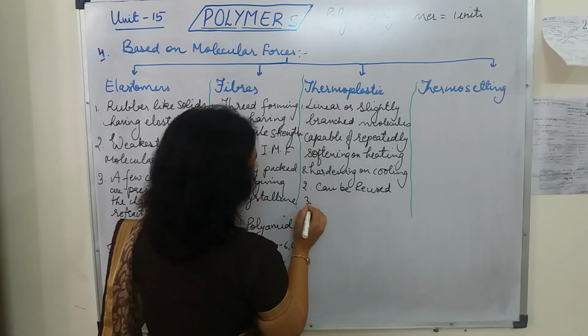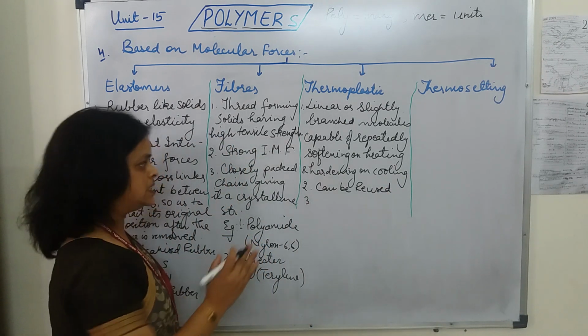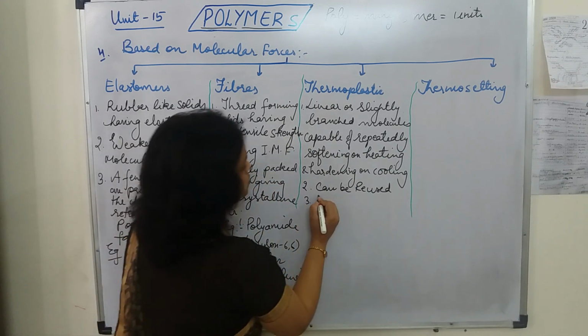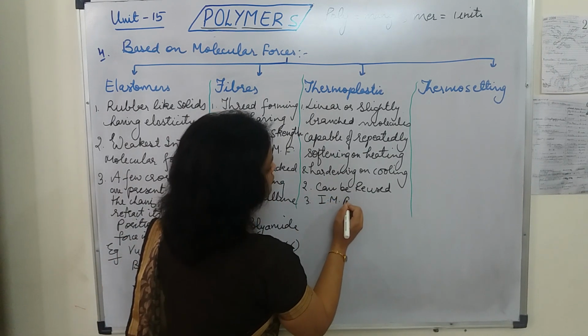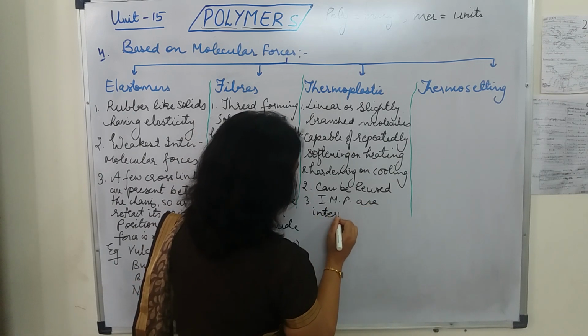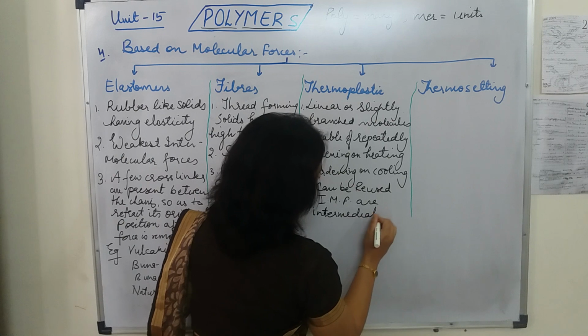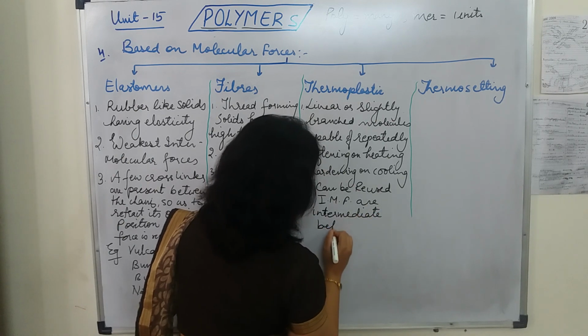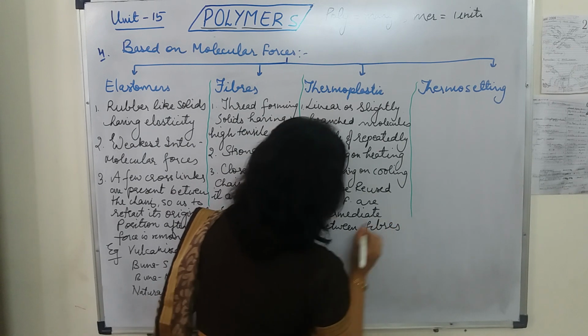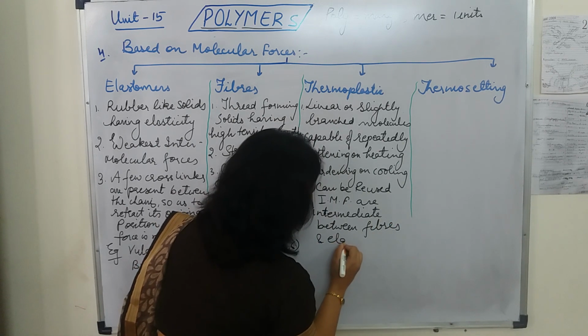Okay, and third point, the intermolecular forces are intermediate between the two, that is fibers and elastomers. So I am writing, intermolecular forces are intermediate between fibers and elastomers.